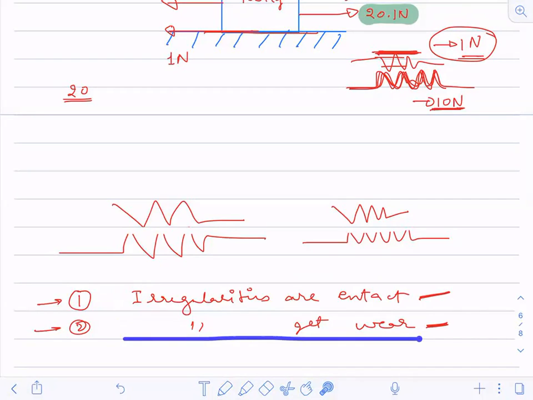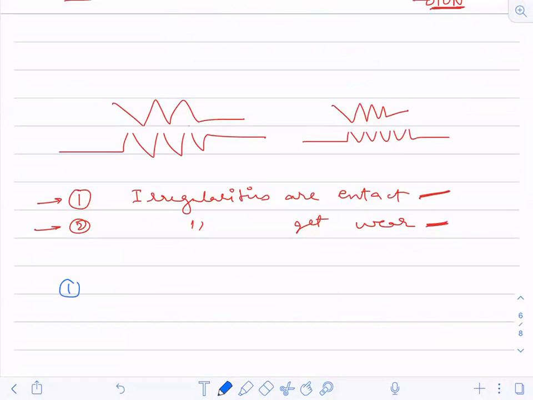So the first is static friction. And the second one is called dynamic friction, or you can say kinetic friction.